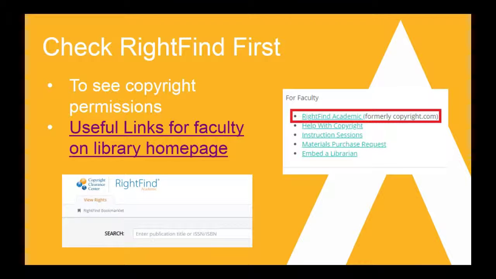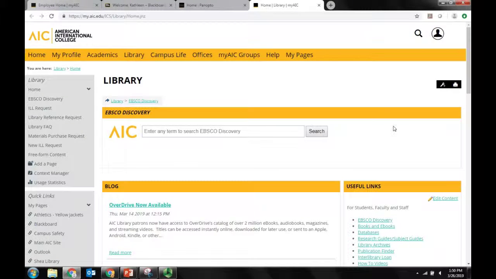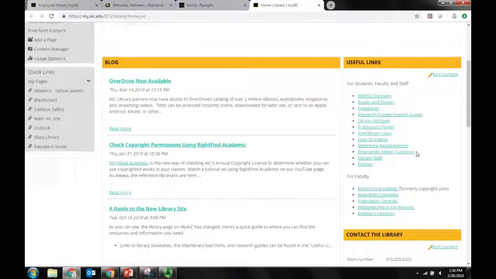To see if you have proper permissions to use copyrighted material in your courses, you should first use RightFind Academic to search for permissions. You can access RightFind under Useful Links for Faculty on the library's homepage. A how-to video on using RightFind can be found on the Shea Library YouTube page.